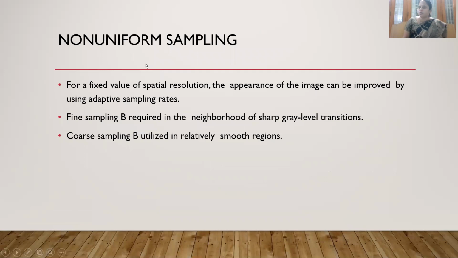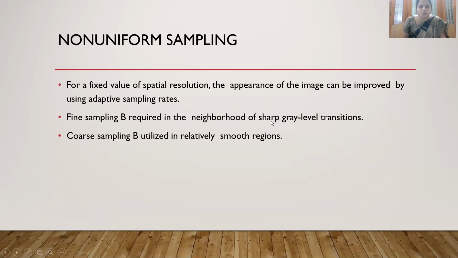Next we will see about non-uniform sampling. For a fixed value of spatial resolution, the sampling rate may be uniform or non-uniform. The appearance of the image can be improved by using adaptive sampling rates. For example, fine sampling is required in the neighborhood of sharp gray level transitions. So you shouldn't have more number of gray levels.